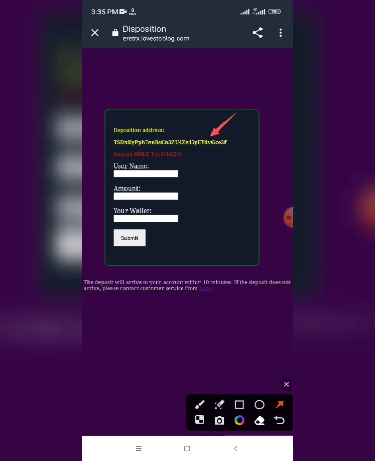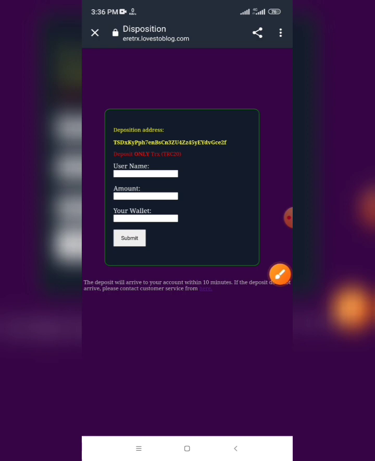Copy this address and go to any wallet, Trust Wallet or Binance Wallet, and send the money to this address. After you send the money to this address, put your username here, the amount you sent, and the wallet address you sent the money from, and click submit. The money will arrive in your account in 5 or 10 minutes. If the money doesn't arrive, click there and contact customer service to solve the problem directly.